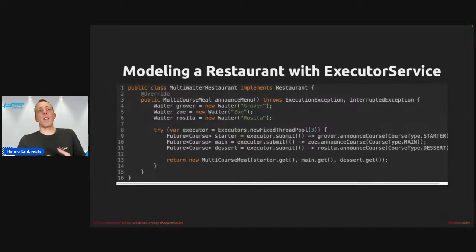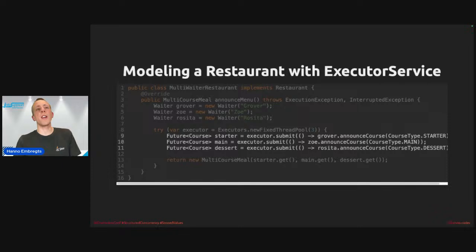And finally, if the entire announce menu method is interrupted somewhere along the way, then this interruption will not propagate to the subtasks. All the threads that are created here between line 9 and 11 will leak, and they will continue to run even after the entire method announce menu has failed.